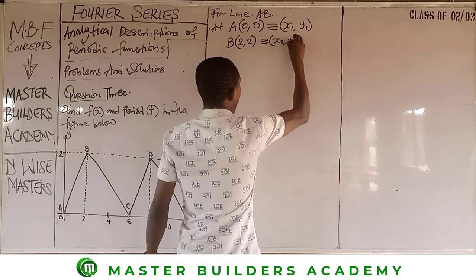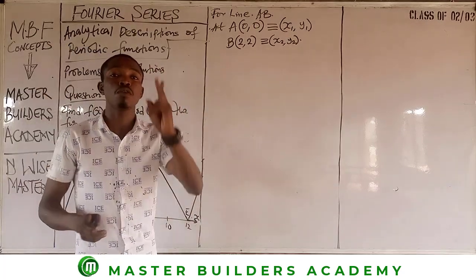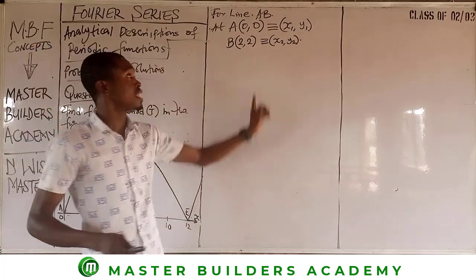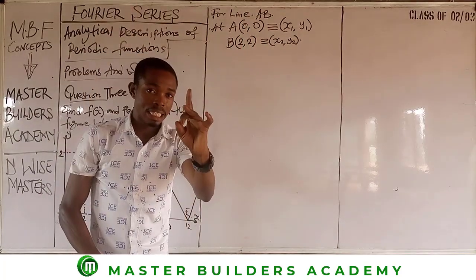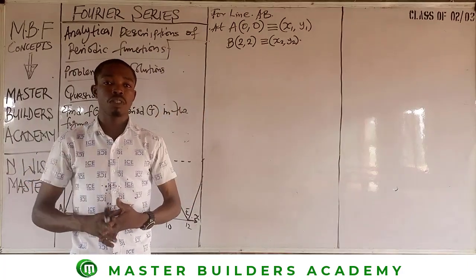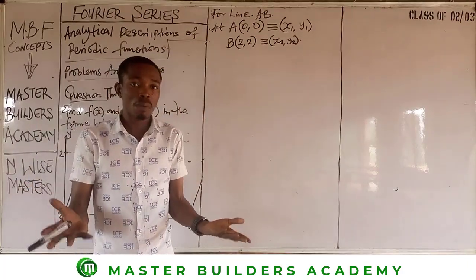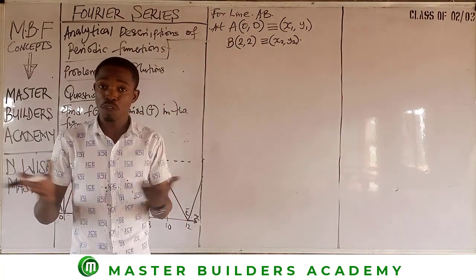x2, y2. Now the next thing we are really going to do for this line, having gotten the values for the 2 points, the initial point A and the final point B, is to ascertain whether the value of y1 is equal to the value of y2. If it is equal, we have gotten our answer. But if it is not equal, then we will make use of the equation of the straight line.